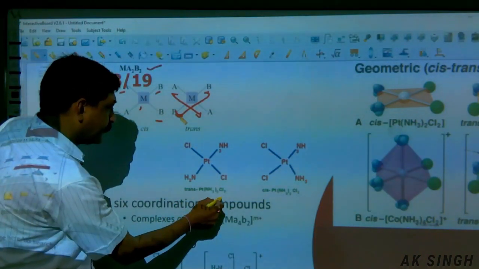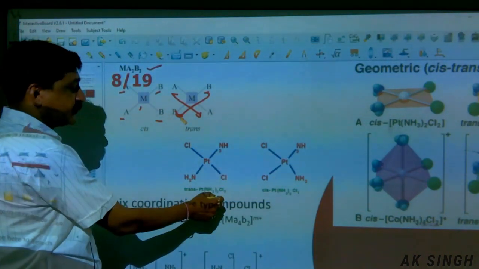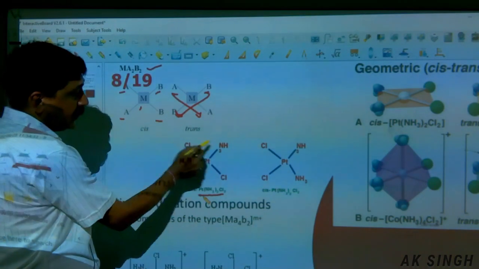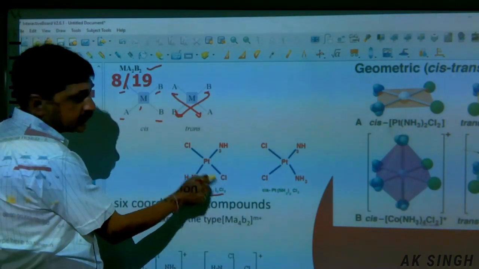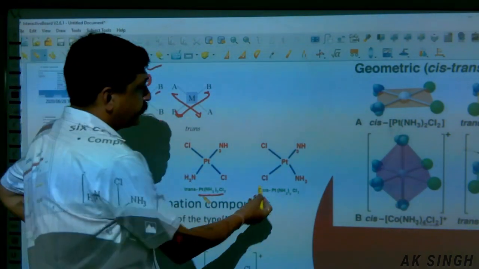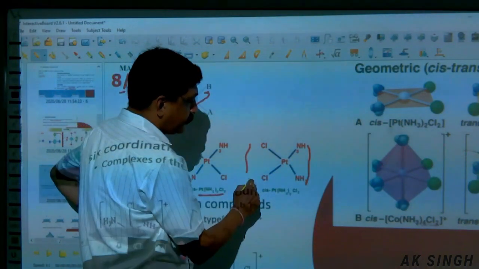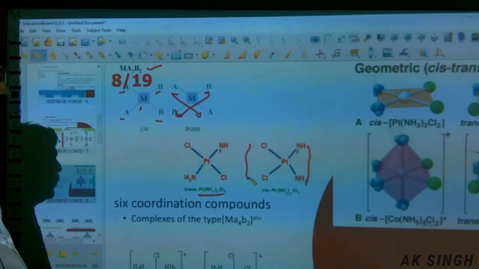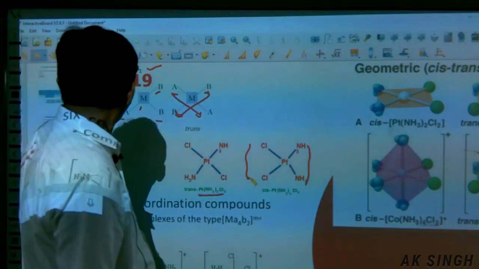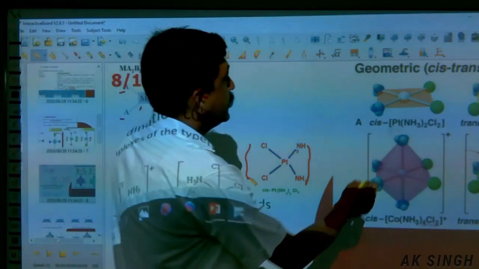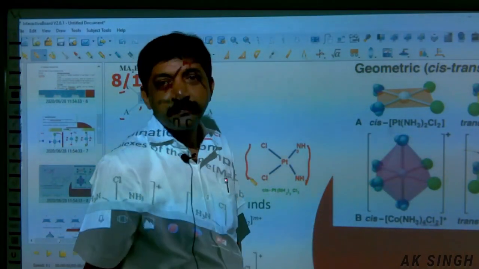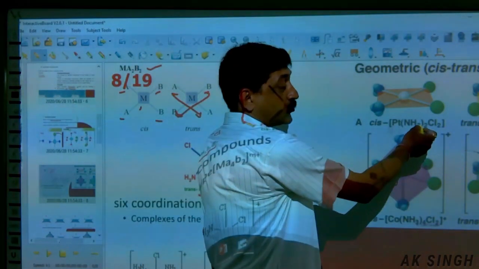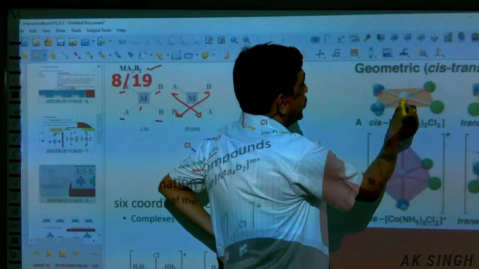Now this is the example, Pt(NH3)2Cl2. So Pt, these two NH3 and these two Cl are in trans position, and on the same side, adjacent side, is the cis isomer. This is also the representation of the cis square planar complex of Pt.